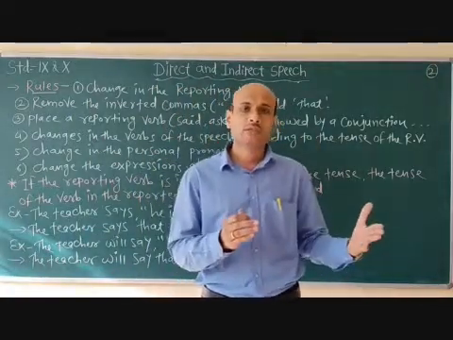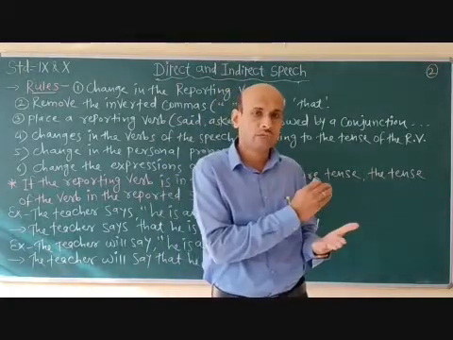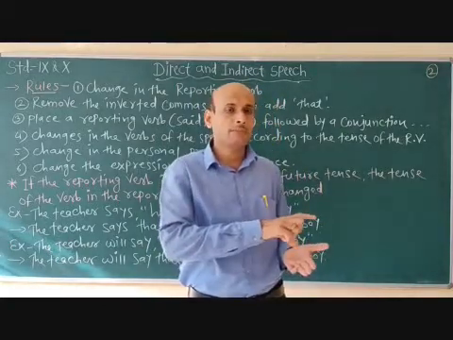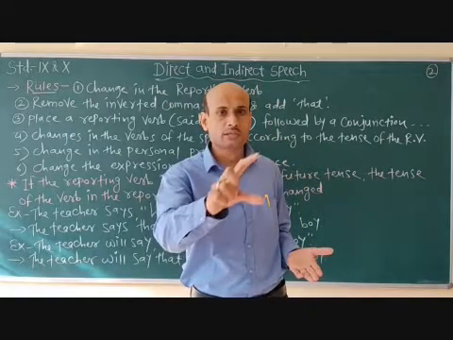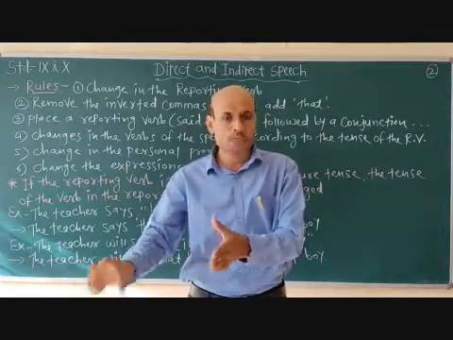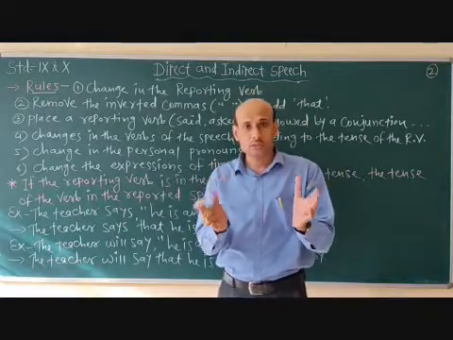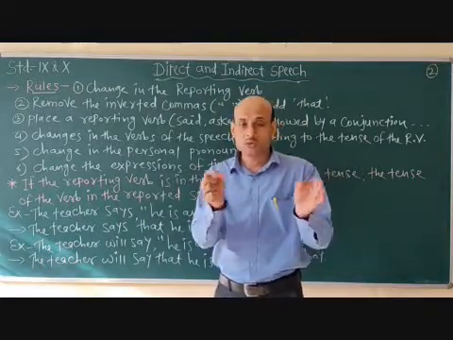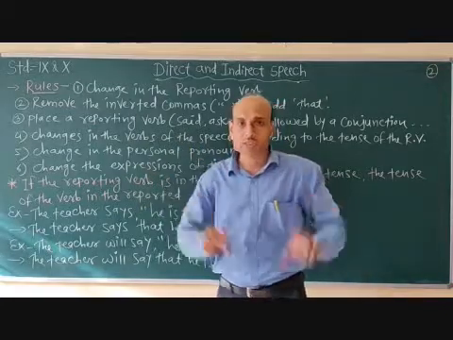The reporting verb means the part which is given outside the inverted commas. For example, Aman said, asked, says. This is the reporting verb, and the part which is given in double inverted commas is known as the reporting speech.